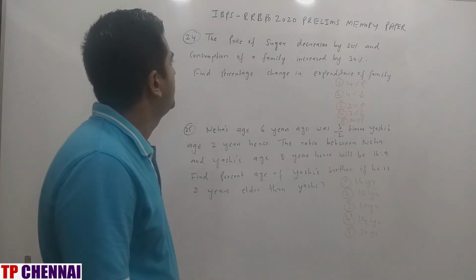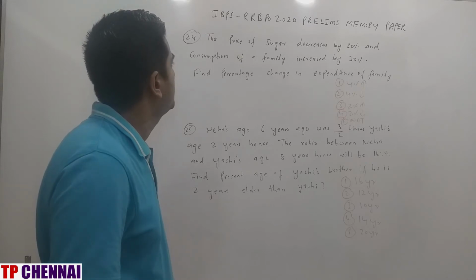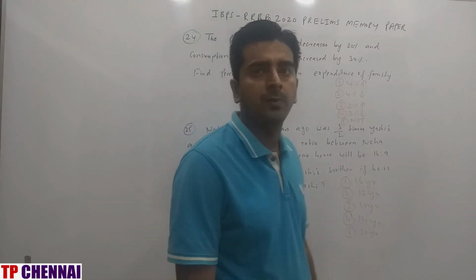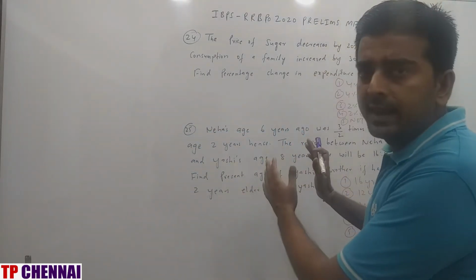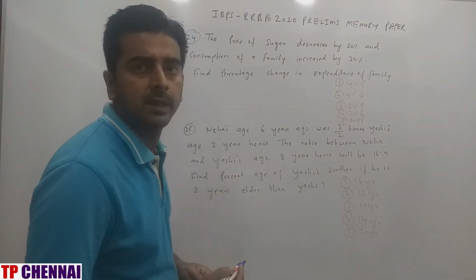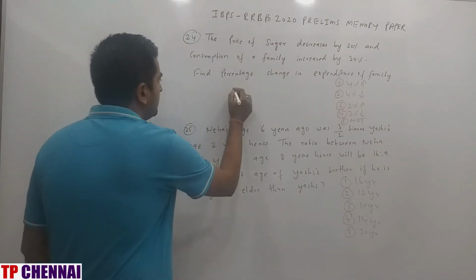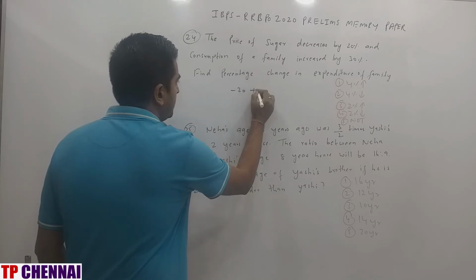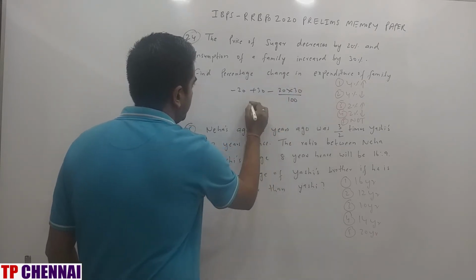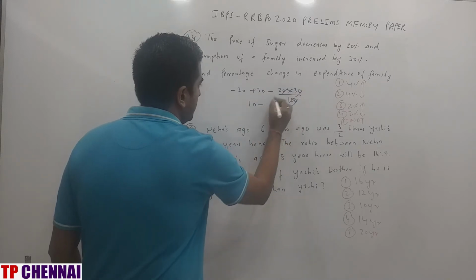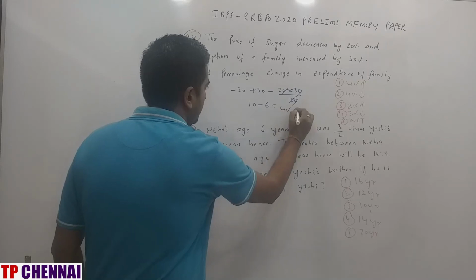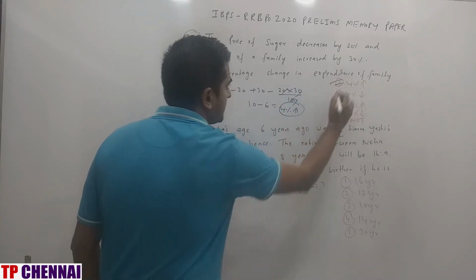The price of sugar decreases by 20% and consumption of a family increases by 30%. Find the percentage change in expenditure of a family. So directly we can apply successive percentage here, right? Successive percentage is nothing but x plus y plus xy by 100. Decreasing, so minus 20. Increasing, so plus 30. Minus 20 into 30 divided by 100. This is 10 and this is nothing but minus 6. So what is my answer? 4% increase, which is nothing but the first option.